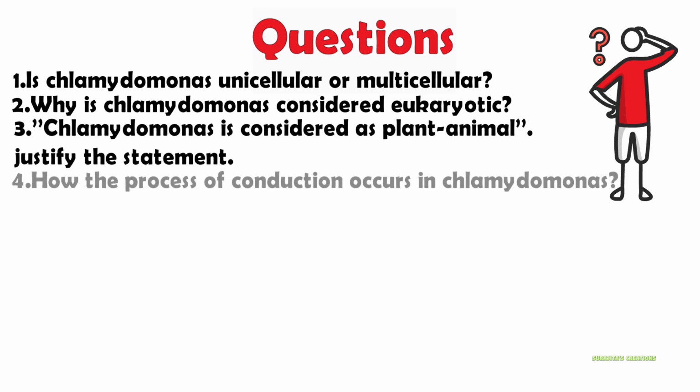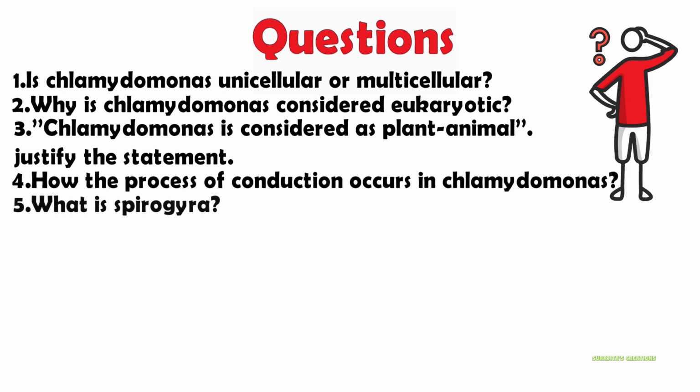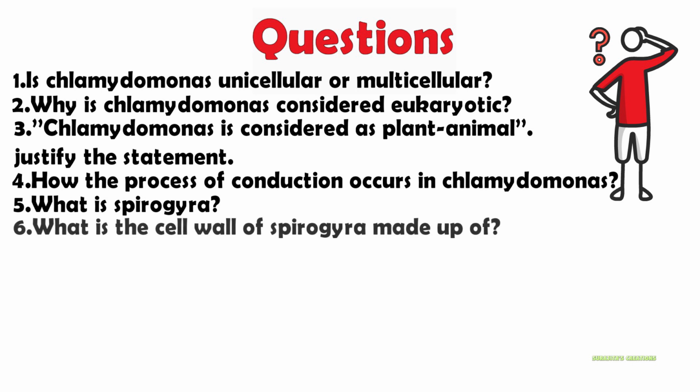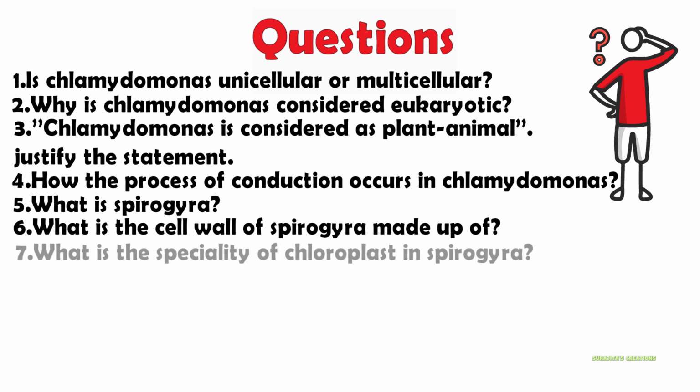Question number 4. How does the process of conduction occur in Chlamydomonas? Question number 5. What is Spirogyra? Question number 6. What is the cell wall of Spirogyra made up of? Question number 7. What is the speciality of chloroplast in Spirogyra?